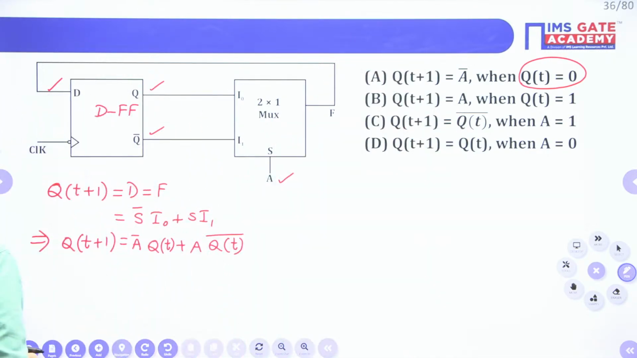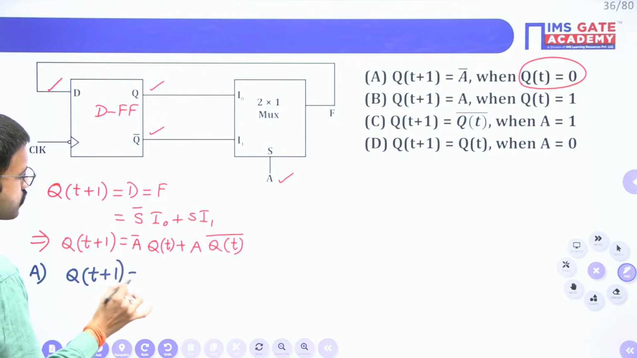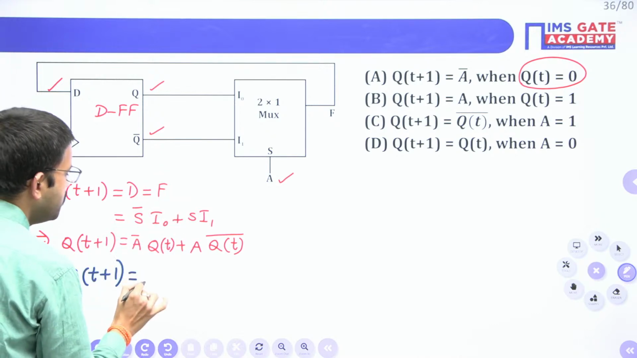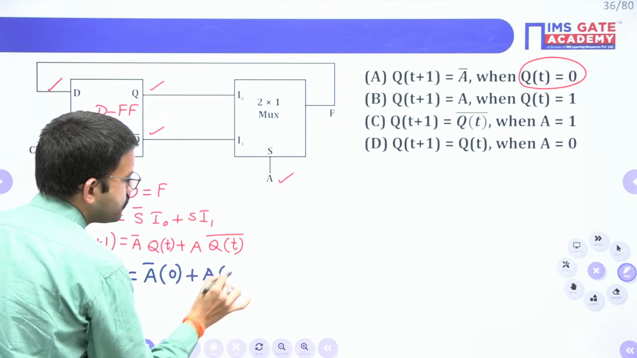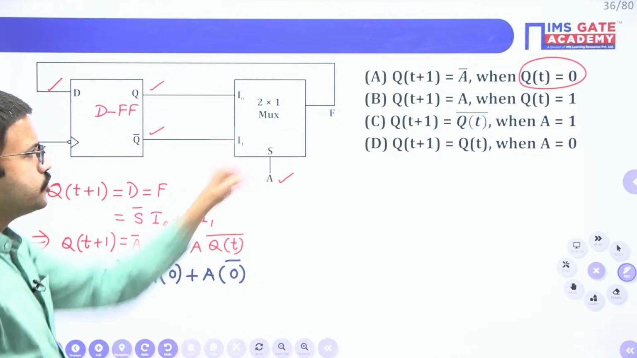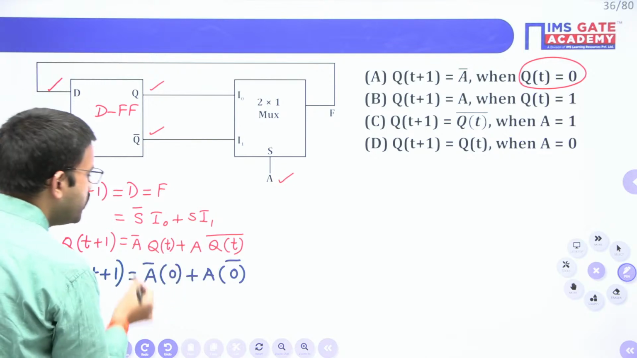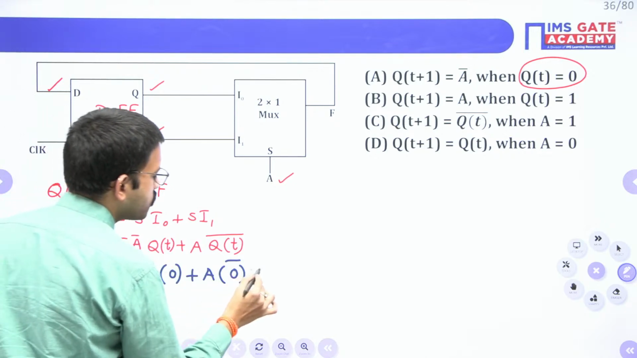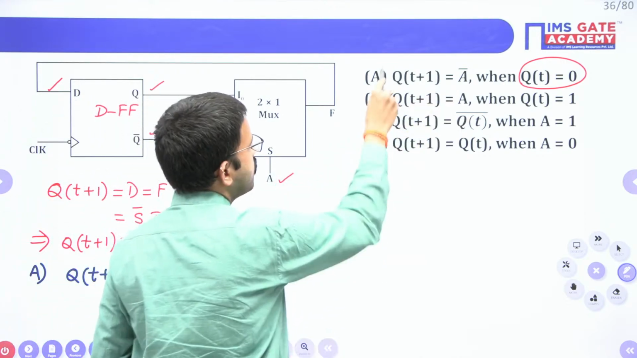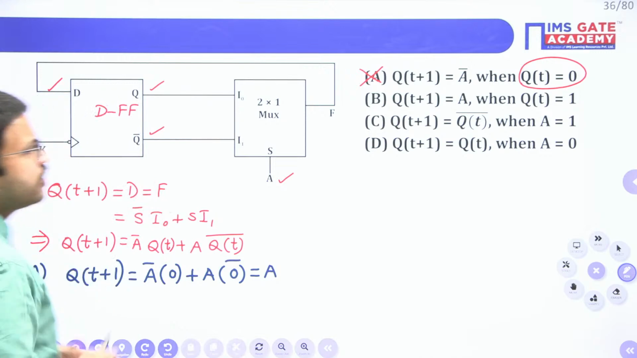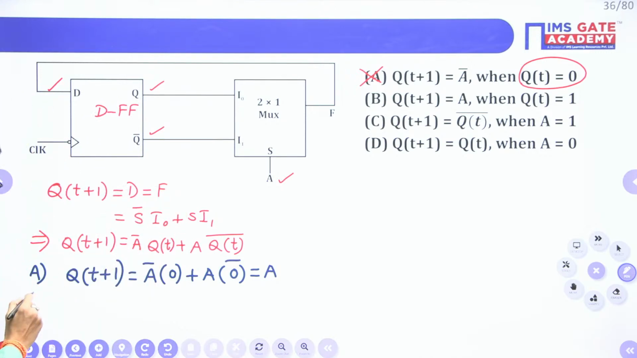Now I am considering option A. Option A has Q of t equal to 0. Just substitute here: A bar into 0 plus A into 0 bar. In the place of Q, you substitute 0. 0 and anything is 0, and here 0 bar is 1. So you will get A. But here they have mentioned A bar, so it is wrong.